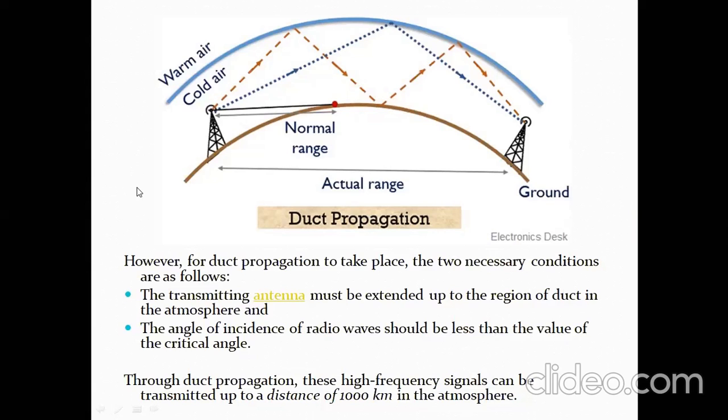So we have to maintain 2 conditions. As I said, the transmitting antenna must be extended up to the region of duct in the atmosphere. The antenna should be in the duct region itself. The angle of incidence of radio waves should be less than the value of the critical angle. We discussed the critical angle in the last class, right? If it is more than the critical angle, it skips the ionization layer and goes above it. You remember, right? Next.